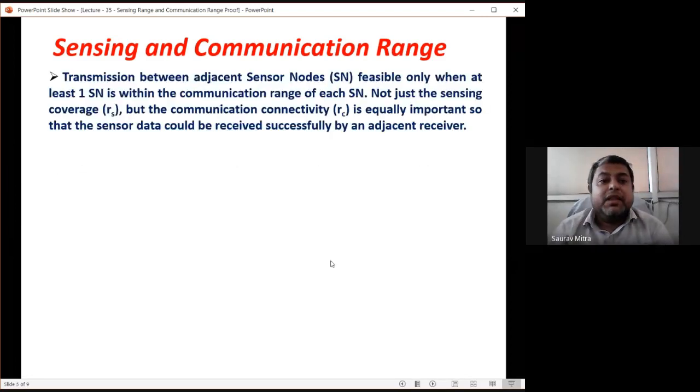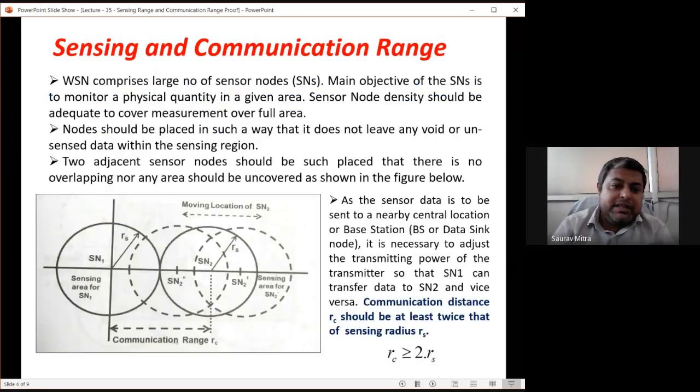So transmission between adjacent sensor nodes is feasible only when at least one sensor node is within the communication range of SN1. Whatever SN1 is sensing, within the distance of RC from the center, at least another node should be there. That is why from the SN1 center to the SN2 center, the distance is RC.